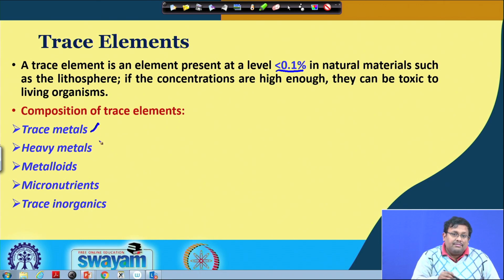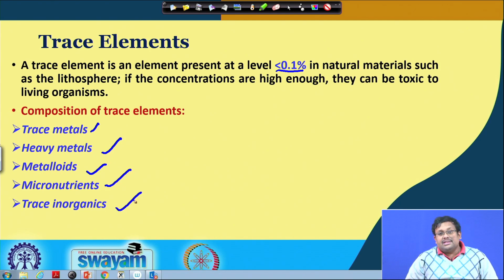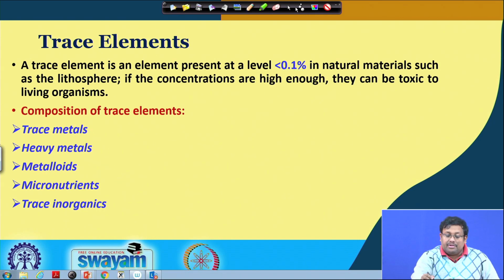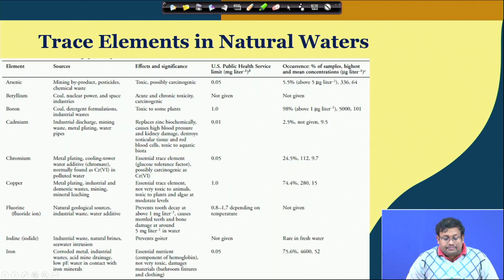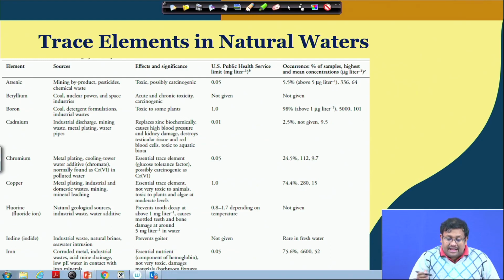There are different types of classifications of trace elements. We have heavy metals and metalloids. Arsenic is an important metalloid, then micronutrients as well as trace inorganics. When they are present in a very high concentration, they can create several types of environmental hazards. So, we will discuss them. This table shows the trace elements in different types of natural waters.